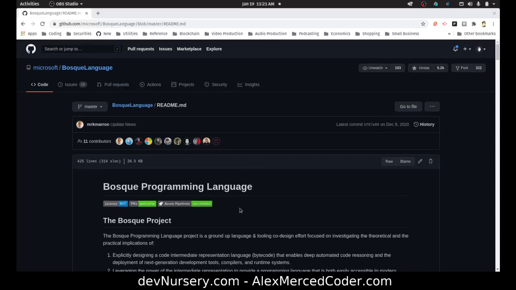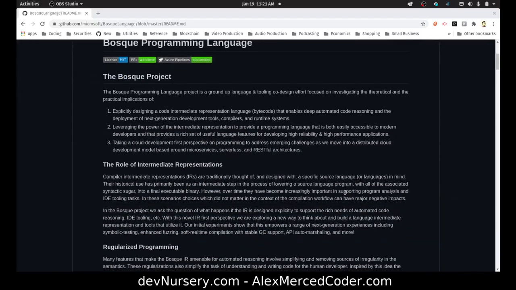So let me walk you through the setup, because when you read through the documentation and some of the tutorials online, a lot of them are older, from when they first announced the language a little over a year ago. The setup has changed, and it took me a while to figure it out. So let me walk you through it to save you time.